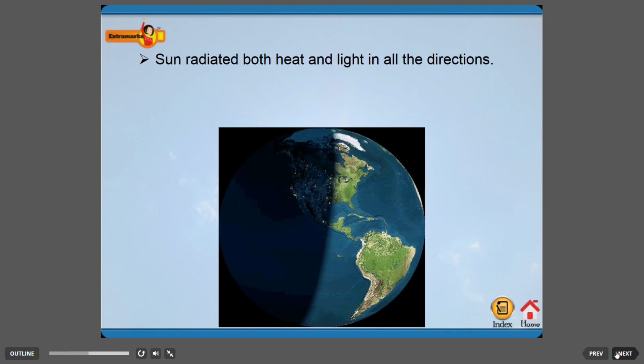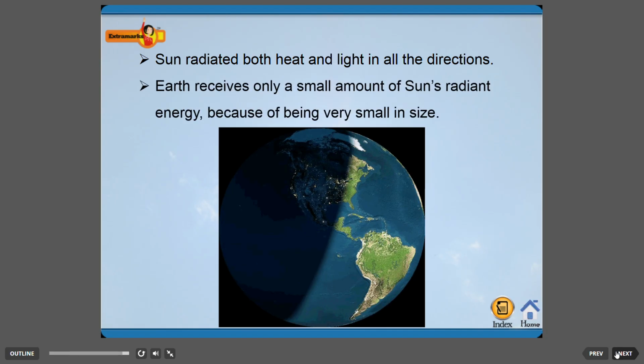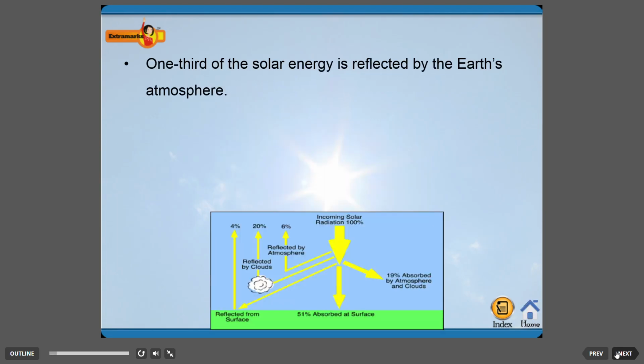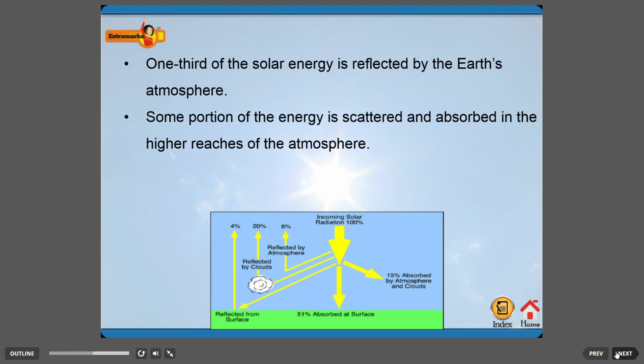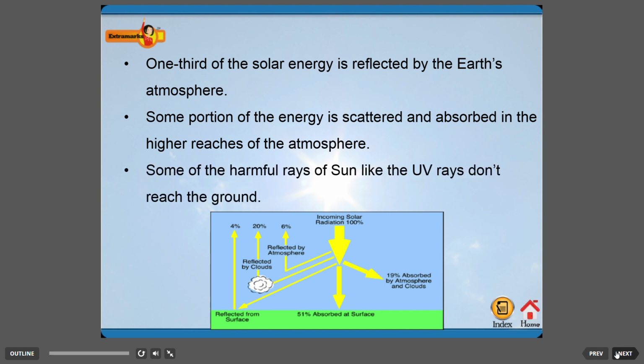The Sun radiates heat and light in all directions. The Earth receives only a small amount of the Sun's radiant energy, because of being very small in size. Some of the solar energy is reflected by the Earth's atmosphere. Some portion of the energy is scattered and absorbed in the higher reaches of the atmosphere. Some of the harmful rays of the Sun, like the UV rays, don't reach the ground.